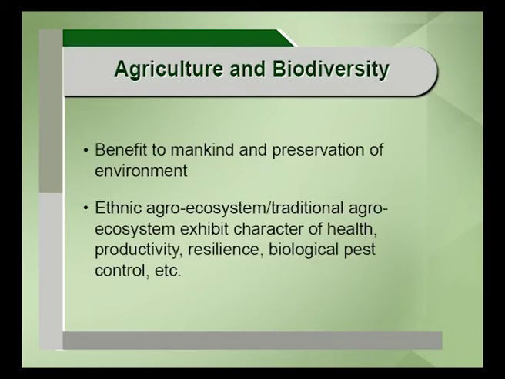I will take an example of an agro ecosystem or agro biodiversity, because agro biodiversity provides immense benefit to mankind and for the preservation of the environment. This agro biodiversity is a repository of genes, and it will provide the genes for adaptability. The crops can be adapted to extreme environmental conditions also. And very importantly, agro biodiversity is important for the development of new crop species, because for medicinal, industrial or other purposes, new crops are in dire need for meeting the needs of human beings.